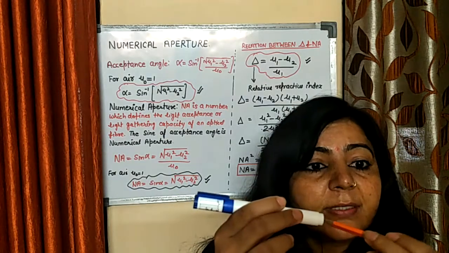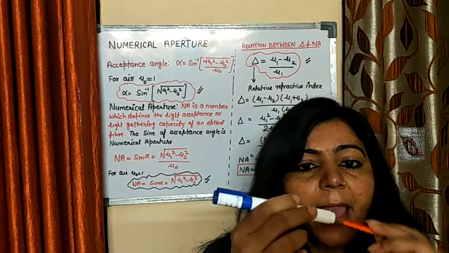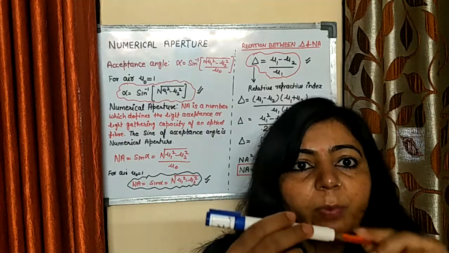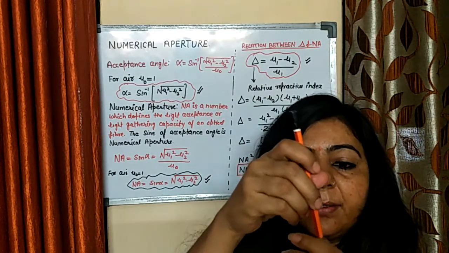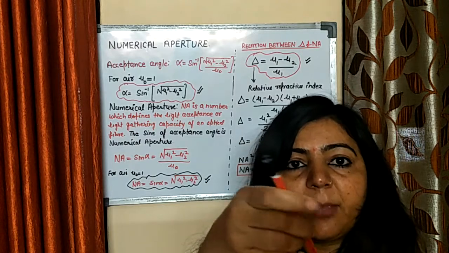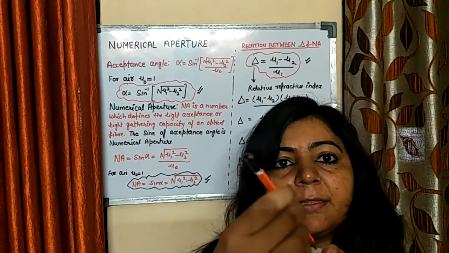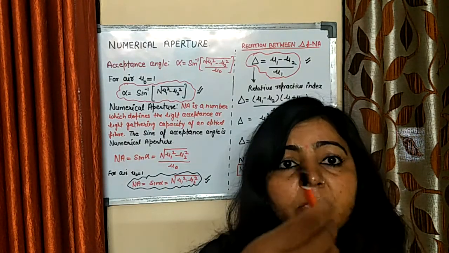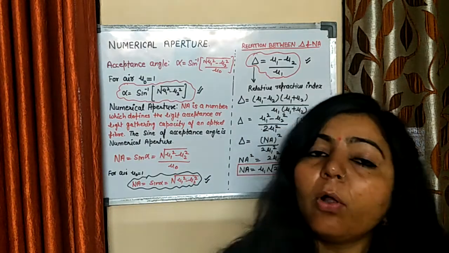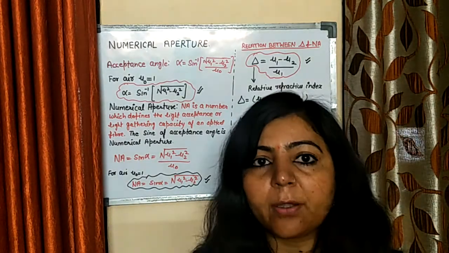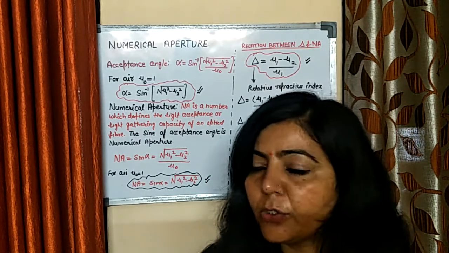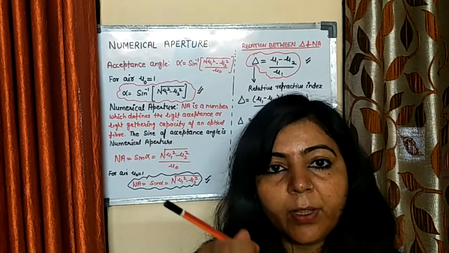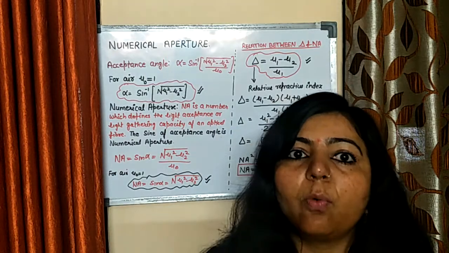If you rotate this light ray about the fiber axis, you get a cone. All the light rays entering through that cone will be accepted by the optical fiber. That cone is known as the acceptance cone.